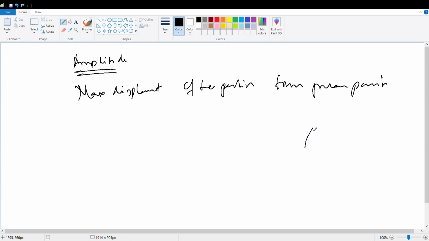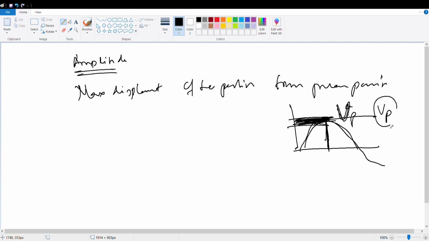Like in AC we studied, what is V peak? V peak is the maximum value, right? So the maximum displacement from the mean position is called the amplitude.